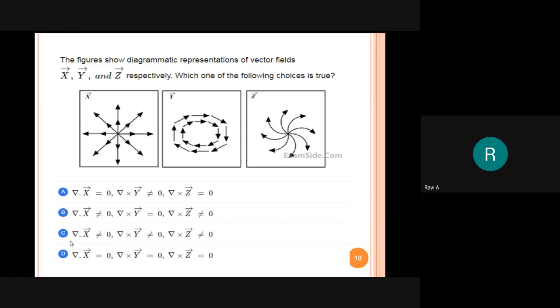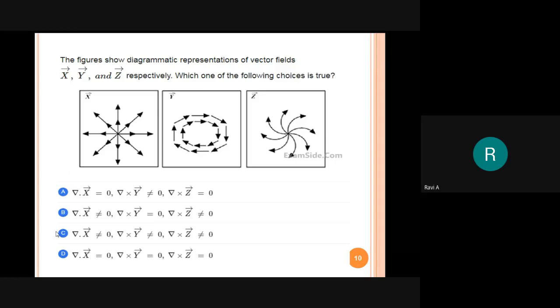Come to the second diagram, where we have options B and C. The second diagram is rotating, curl. It is a rotating vector. Rotating means curl: del cross y is equal to some value. It should not be zero. So the options we have now are B and C.